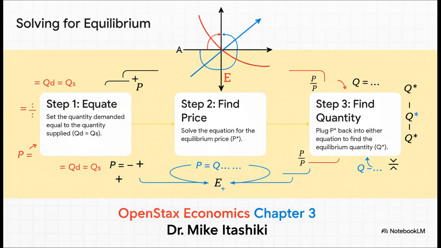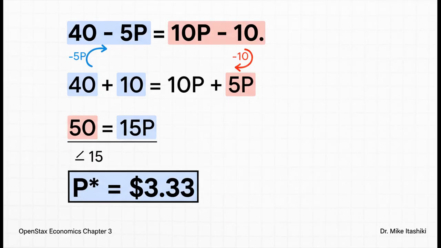We just set our two equations equal to each other, solve for the price, and then plug that price back in to find the quantity. Let's do it right now. Okay, step one, we set our demand equation equal to our supply equation. For step two, we just need to do a little algebra to get P by itself.